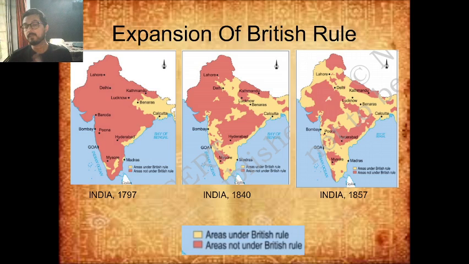rule. And by the time of 1857, we have seen almost more than 50% of India is under British rule. They have all become colonies of the British Raj. So that is the year 1857, wherein more than 50% of India is under British control. And all of these areas under British control are mainly due to the three laws put in by the British, that is the doctrine of lapse, the claim to paramountcy, and the subsidiary alliance.